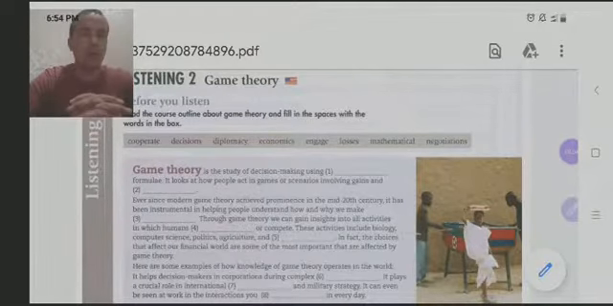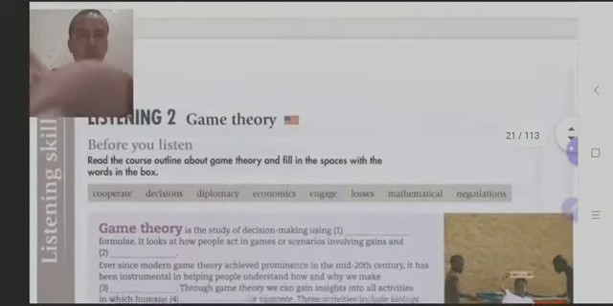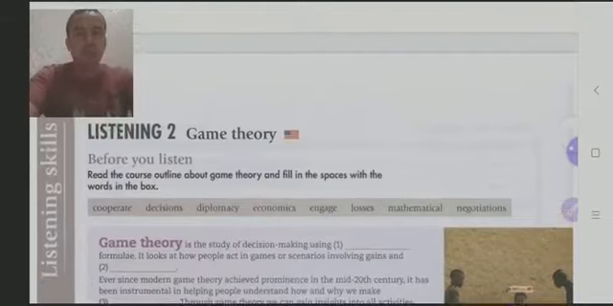Let's continue our course. Today we are going to work with listening to game theory. Now what you are going to do is read the course outline about game theory and fill in the spaces with the words in the box. Do you know what an outline is? An outline is kind of a plan.